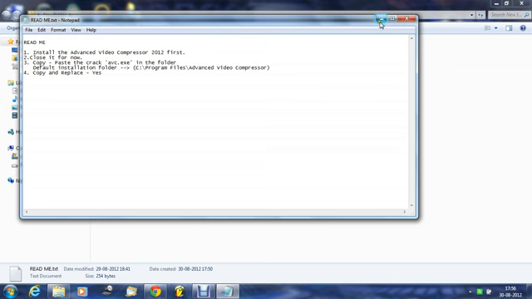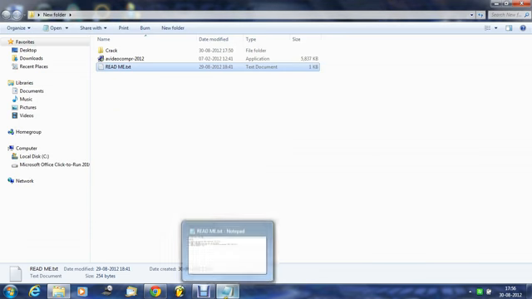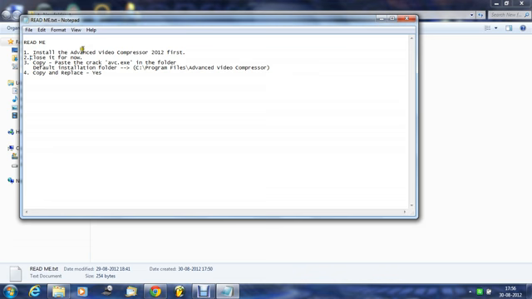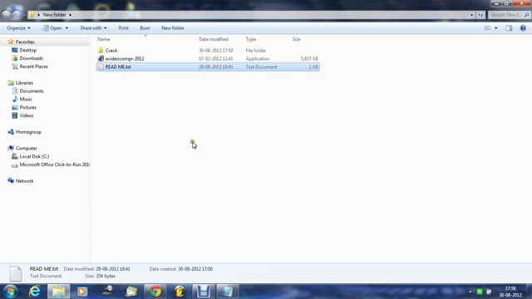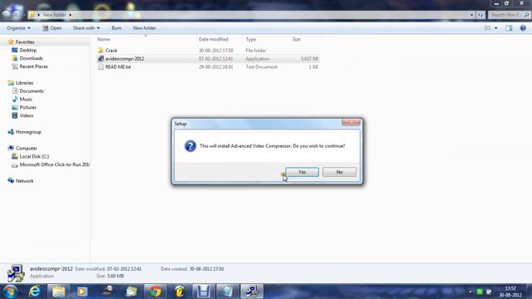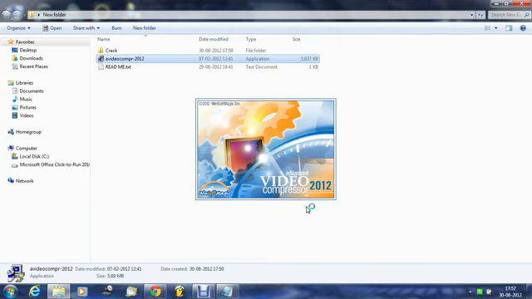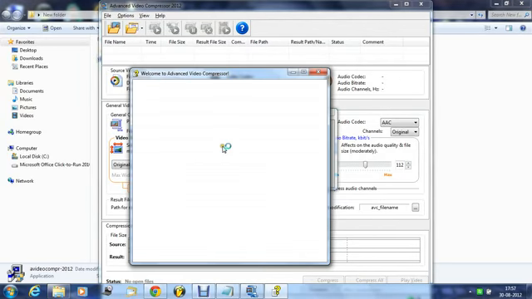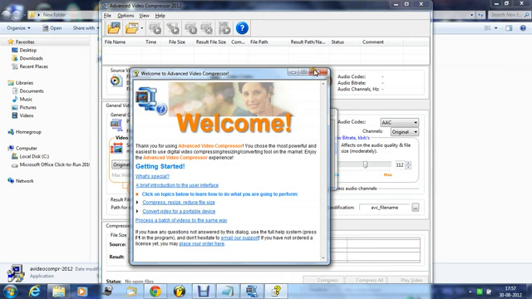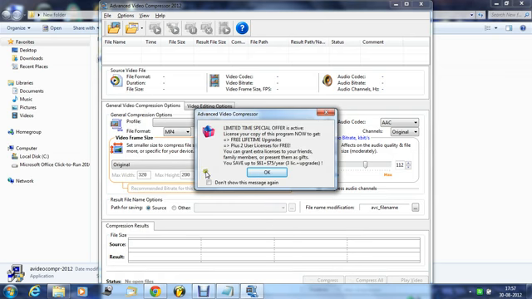So you have to minimize this, and first it is written that you need to install Advanced Video Compressor 2012. So you all need to install this file first. Okay, I am now launching this Advanced Video Compressor. This is the window.